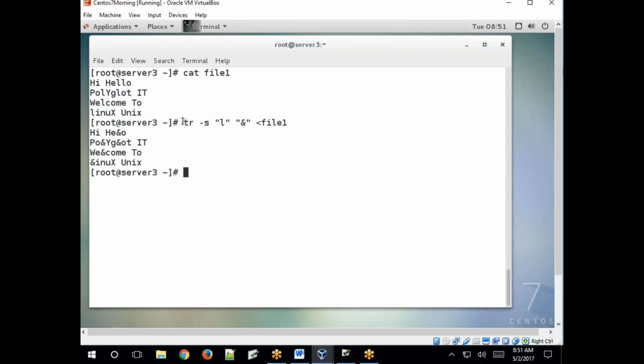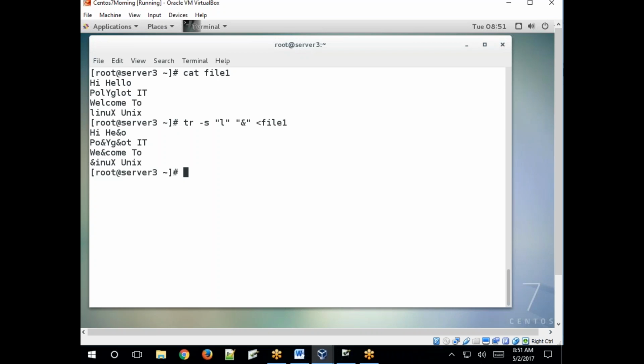So the s option squeezed that character and printed only one time, replaced with the ampersand symbol. Clear? So instead of two times. See here also, in polyglot one L is there. So here also one L replaced. Clear? Squeezing any subsequent characters repeated. So any characters repeated subsequently will be replaced with that.